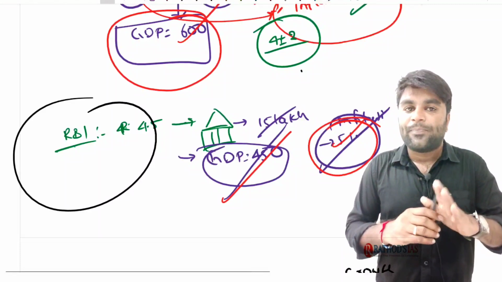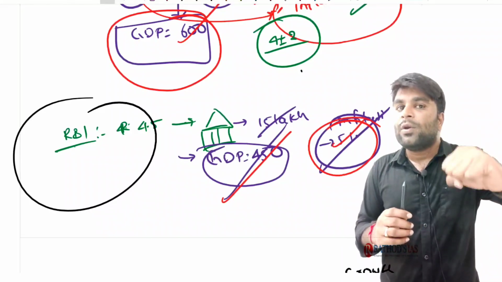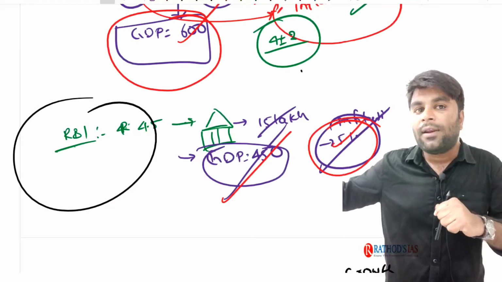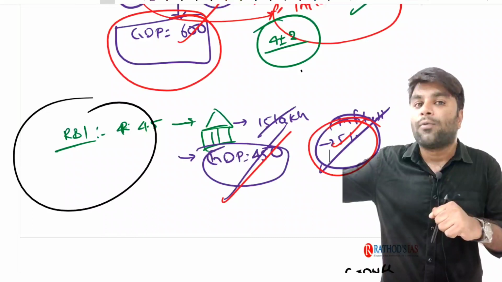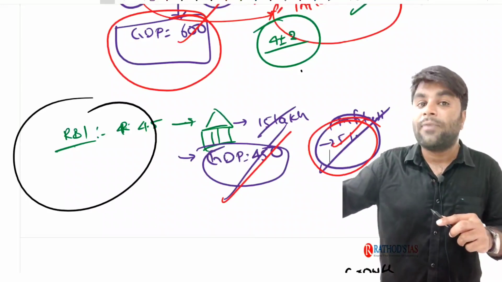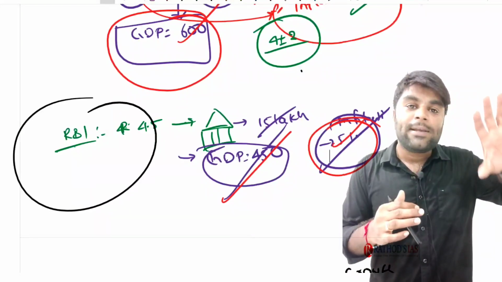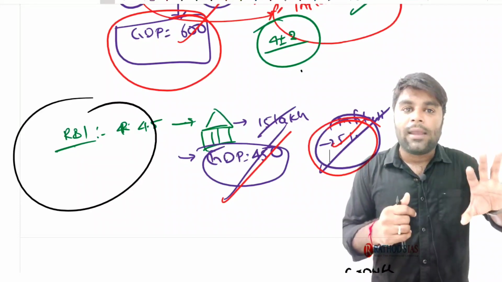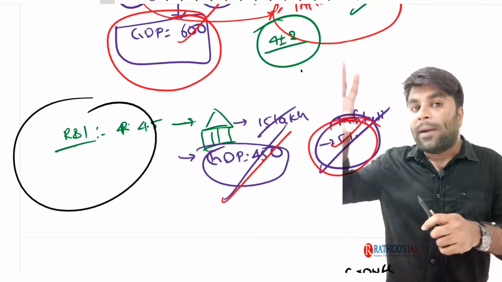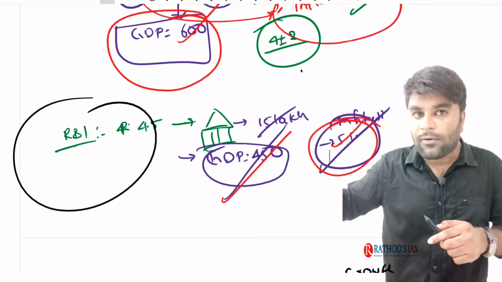Understand the paradox, guys. On one hand, RBI has the responsibility to control the inflation, so it increases or decreases the money supply. The growth of the country is a big concern for the government, and it is very much dependent on the money supply in the economy. On one hand, the money supply will be controlled by the RBI to control inflation. On the other hand, money supply should be there to enhance growth, which is a very important task for the government of India.